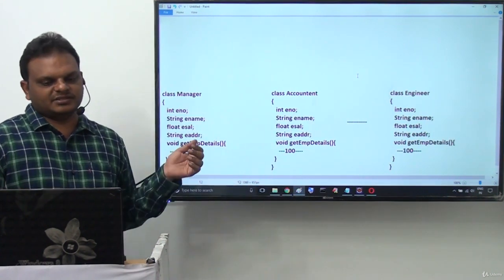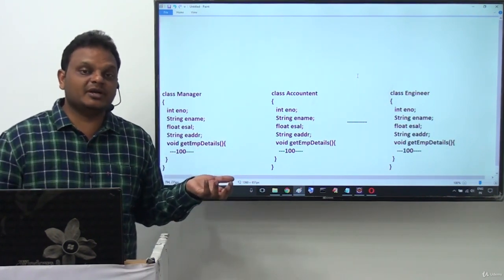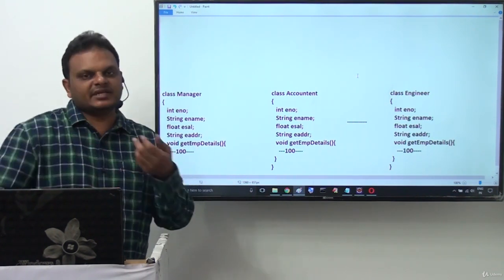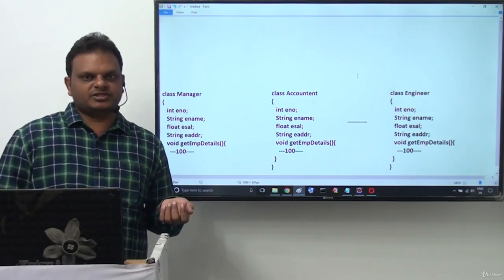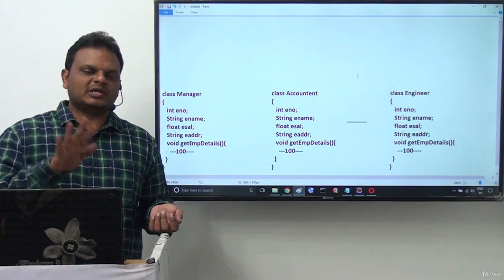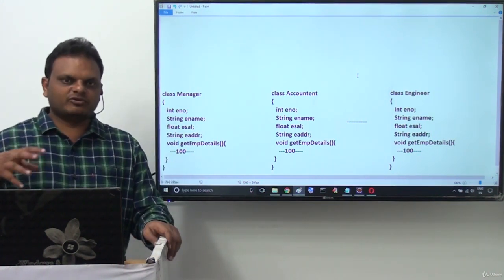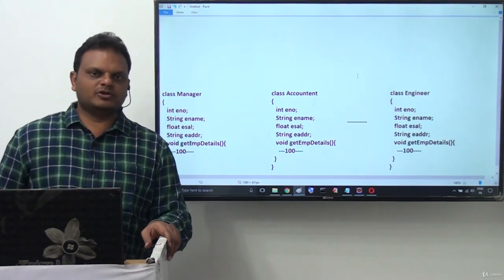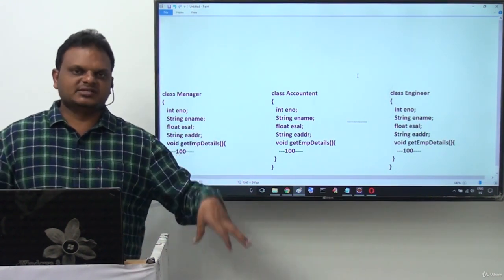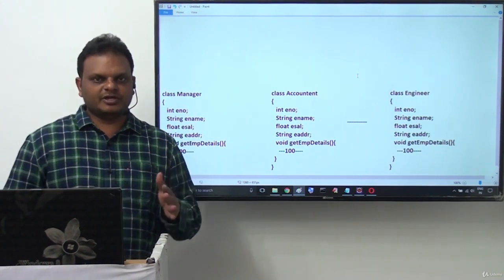Since we declared the same variables and methods, automatically code duplication is increased. But code duplication is not at all suggestible in our application development. As much as possible we have to reduce the duplicate code.